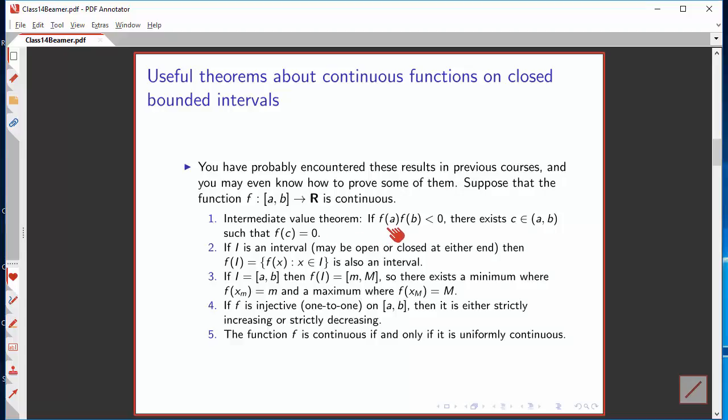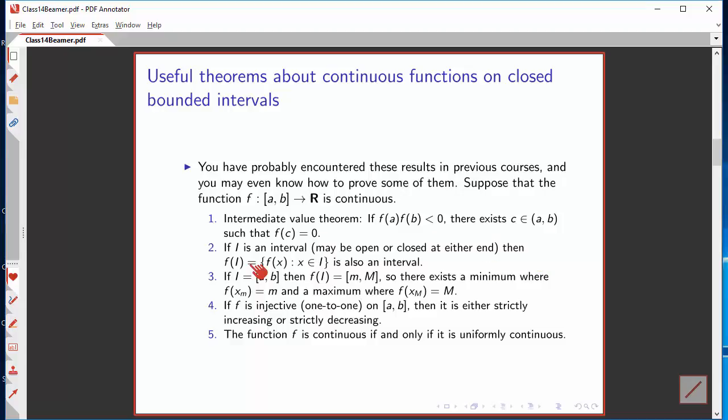If the function is negative at a and positive at b, or positive at a and negative at b, so the product of those two values is negative, then there must be some value c in the interior of the interval, not necessarily unique, where f is equal to 0.